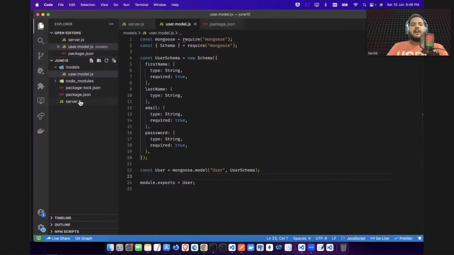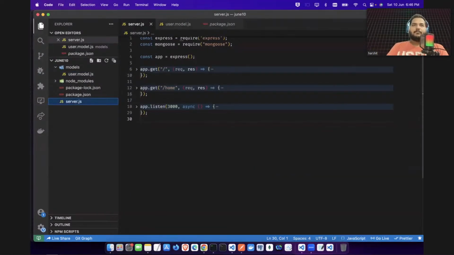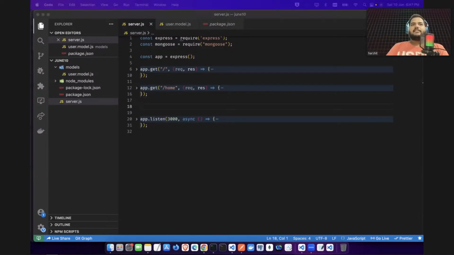Now let's build our first API for the sign up. Okay, so we will be building our first API for the sign up. So here in this file only, in the server.js, for simplicity, I am doing all these things in this page only. So you can move your code to different folders. I will tell you how you can move this to different folders, but for simplicity, I am doing all the code here only.